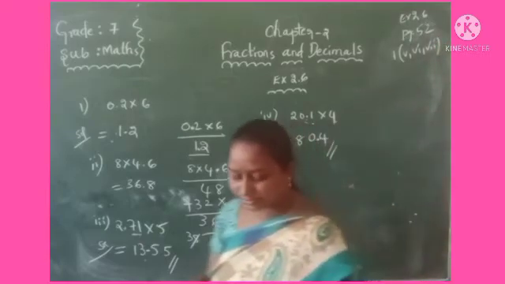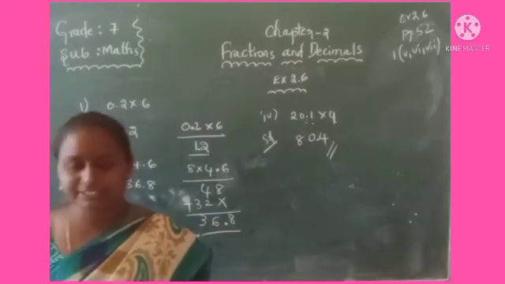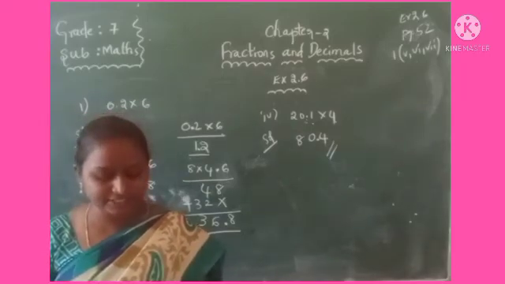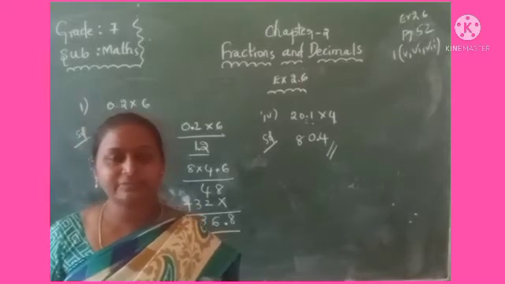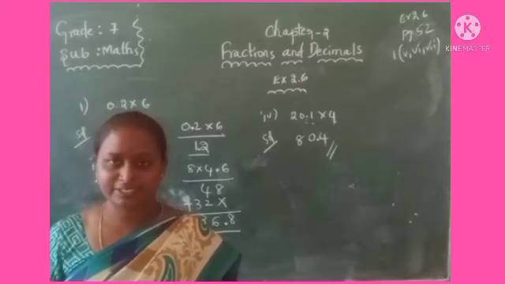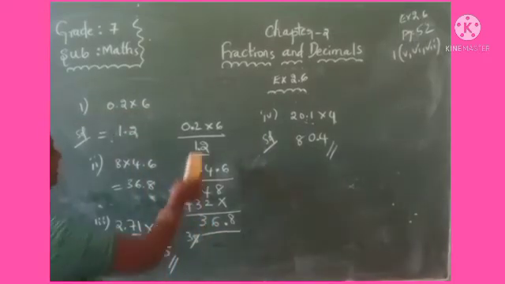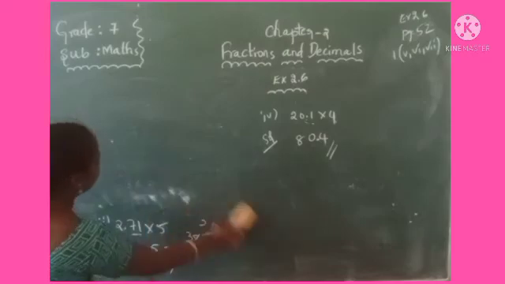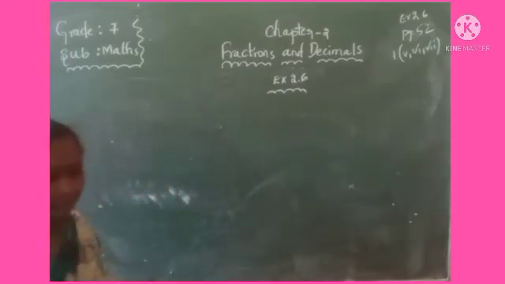Come to the second question. What is that? Find the area of a rectangle whose length is 5.7 centimeters and breadth is 3 centimeters. What is here? What you have to find? The area of a rectangle. Okay, we know that the rectangle has a length and a breadth.